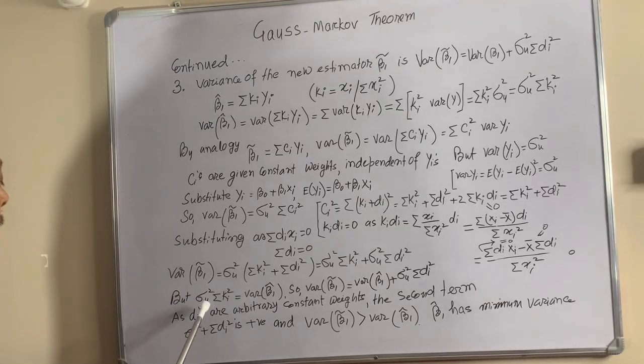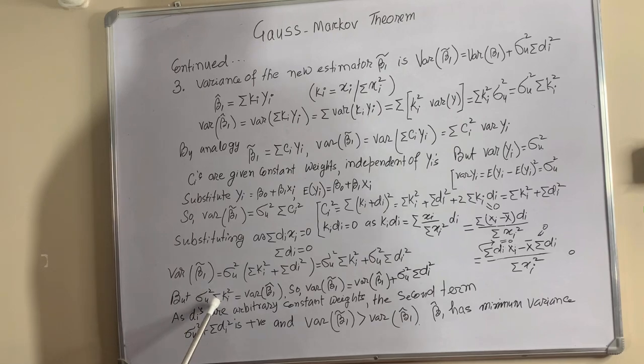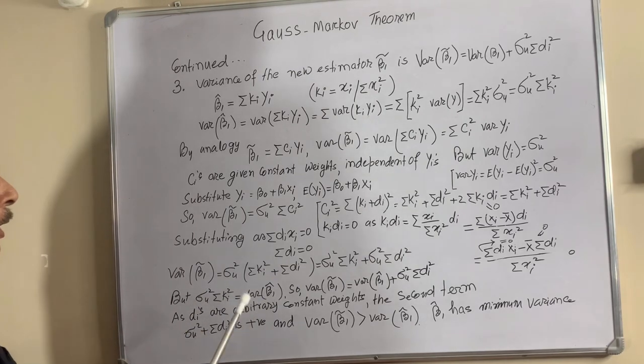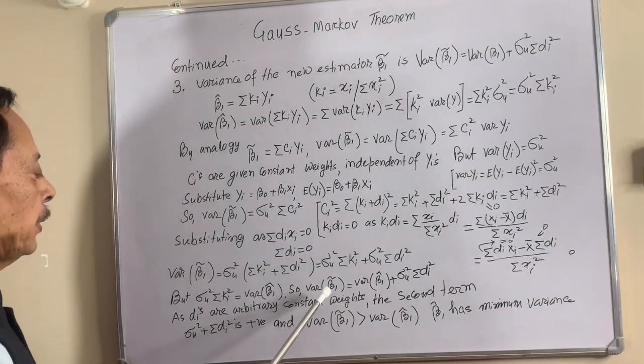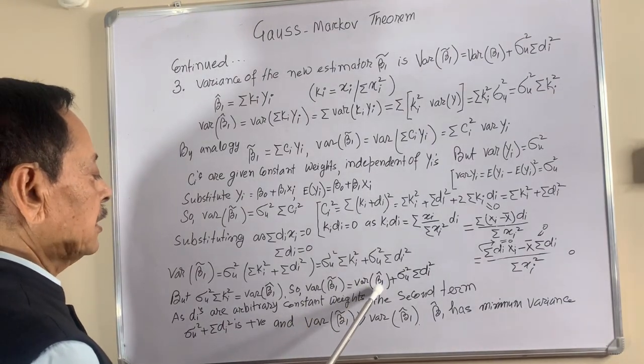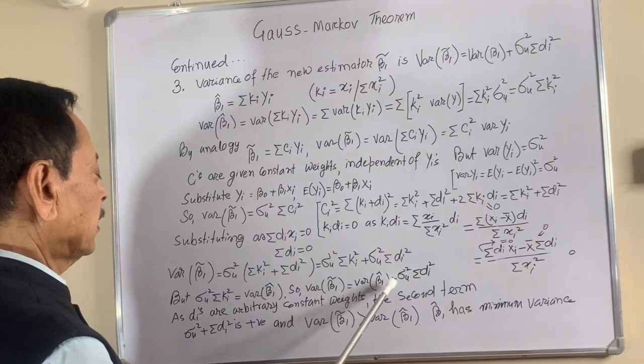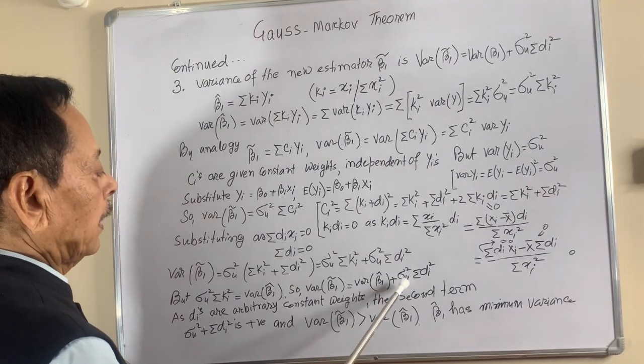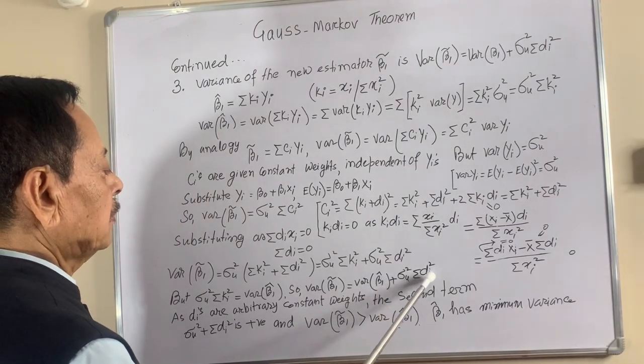But sigma u square times the sum of ki square is equal to the variance of beta 1. So the variance of arbitrary beta 1 is equal to the variance of estimated beta 1 plus sigma u square times the sum of di square.